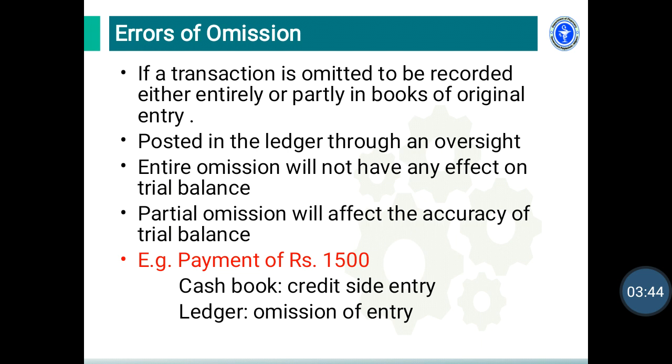For example, a payment of rupees 1,500 has been made to a particular supplier. When we write this transaction in a cash book, the entry is made on the credit side, but when we post this entry in a ledger, we forget to post it. That means omission of entry. At that time this type of error occurs, which is called error of omission.